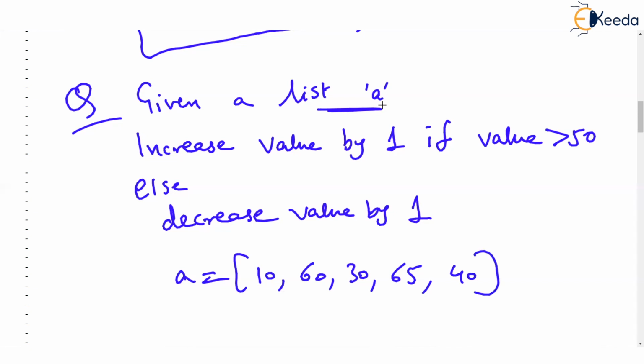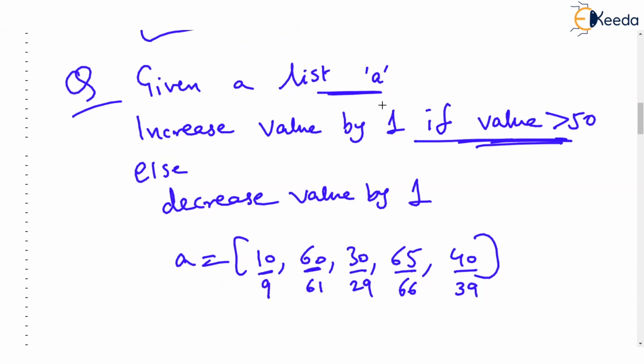Then what our code should do is increase every value which is greater than 50 by 1. So this 60 should become 61, this should become 66. But otherwise, if the value is not greater than 50, then each value should be decreased by 1. So this should become 29 and this should become 39. So this should be our final list. How are you going to do that?